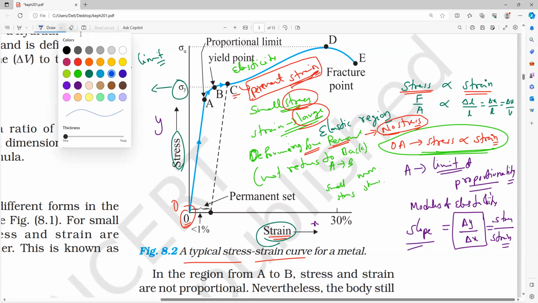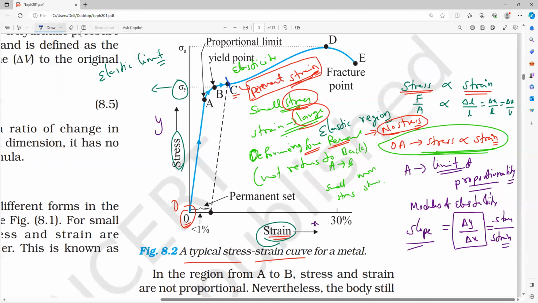Yes? So that is what. Now further, what is happening? There is no reverse back. Even after stress removal, permanent strain will be there. So that is why we take this C point, which is not a fixed point. All of you note that also. This C point is taken as a random point.